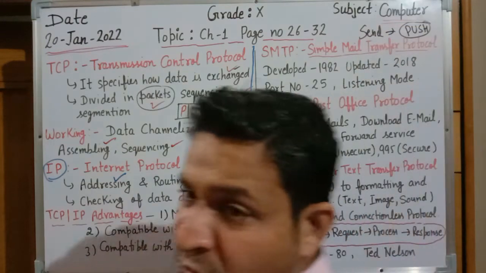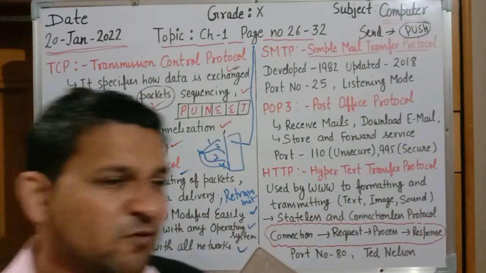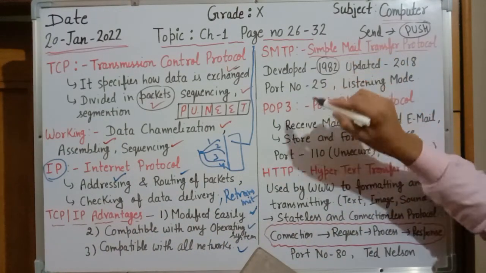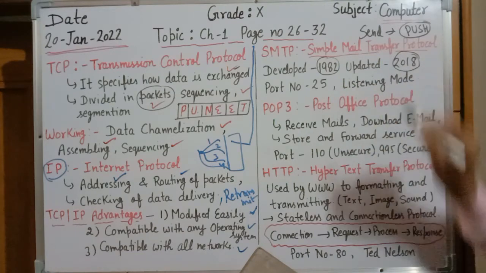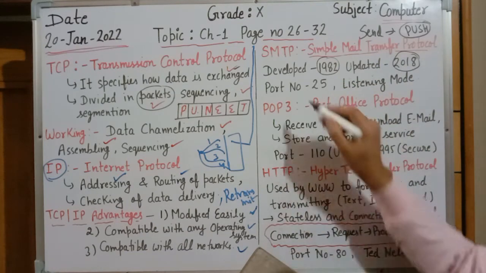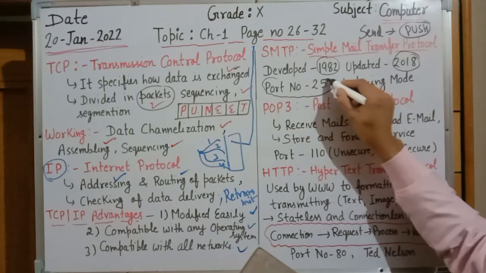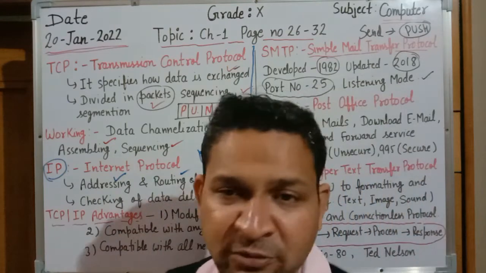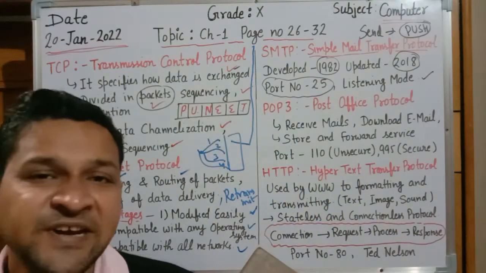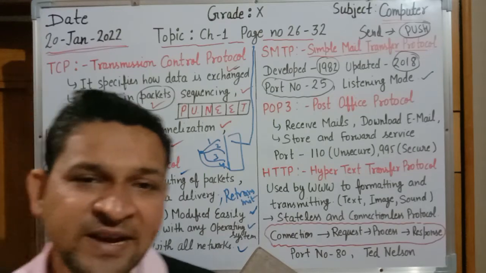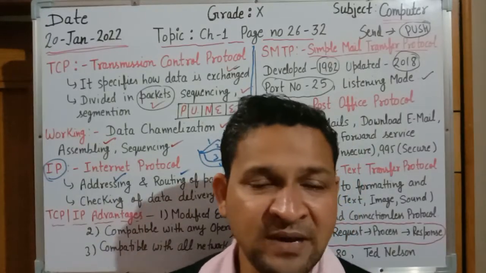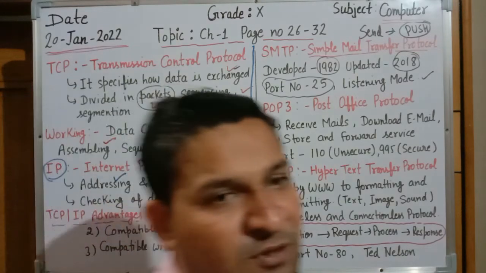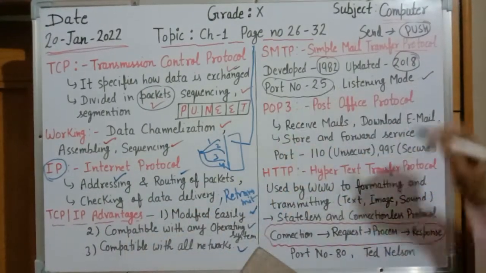So SMTP is used to transfer files in the form of mail on a network. SMTP was developed in 1982 and afterward it was modified and updated in 2018. And the major point, SMTP always provides the service on port number 25. It is a listening protocol. Listening mode means it is waiting for the customer. When any customer sends a request to transfer the mail, then it will create a connection and transfer the mail on the network. That's why it is also known as listening mode.